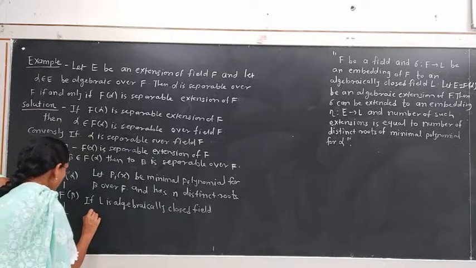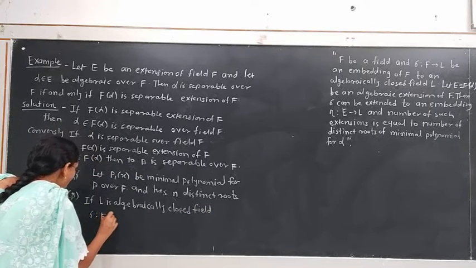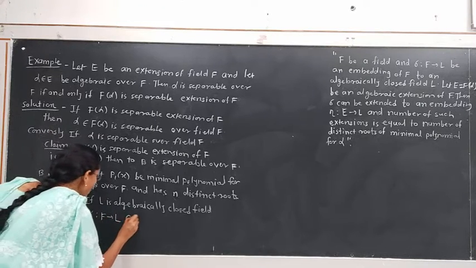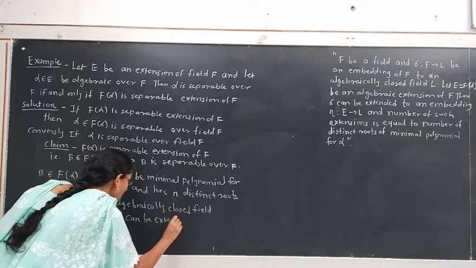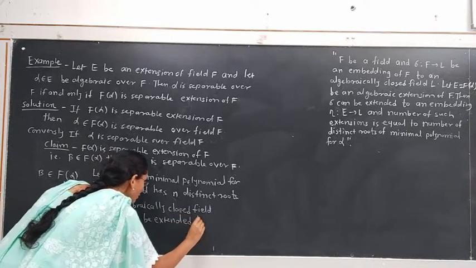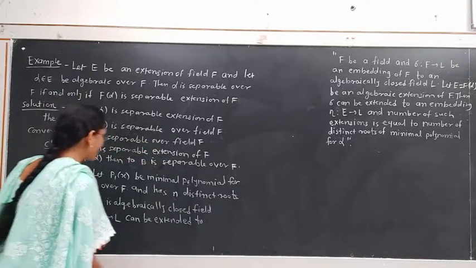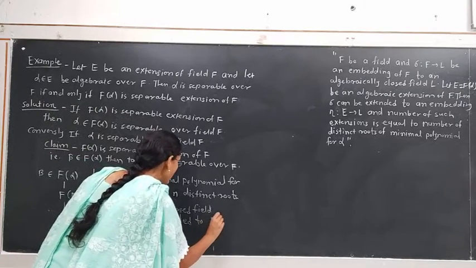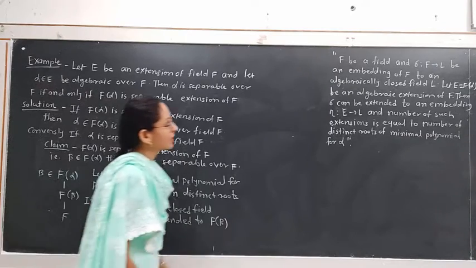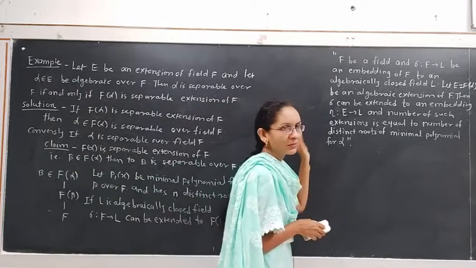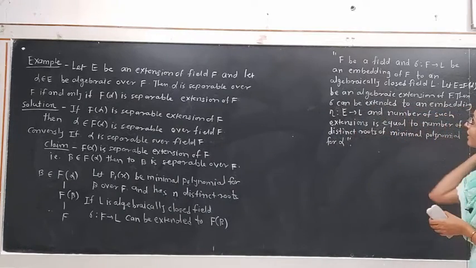Then the embedding sigma from F to L can be extended to an embedding of F(beta) to L. Why is this happening? Because of this theorem, which we proved in some previous lecture.